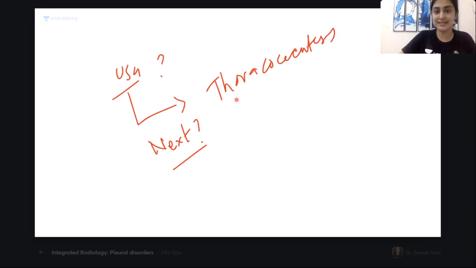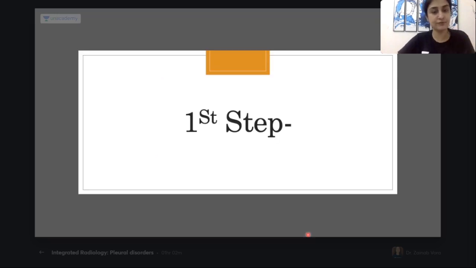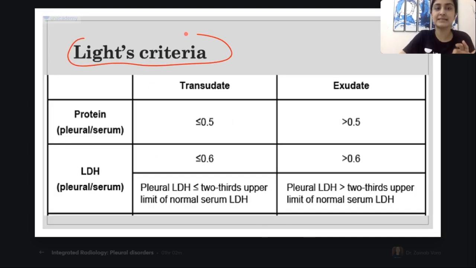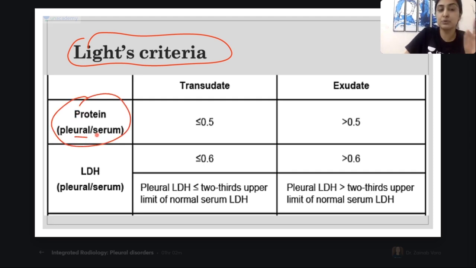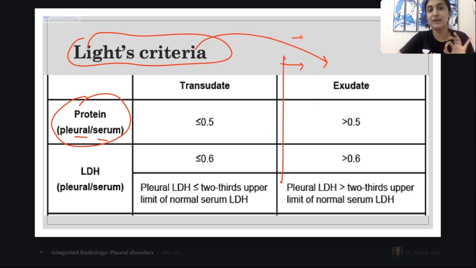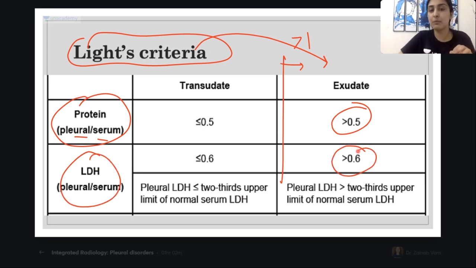A thoracocentesis, or thoracic tap, is going to tell us whether it's a transudative or an exudative effusion, and that is going to be determined by the Light's criteria. And what is the Light's criteria? Again, very, very important for all of us to know. We take the ratio of the pleural protein to the serum protein. Remember Light's criteria: if any one of these is positive, it becomes an exudative effusion. If the protein ratio is high, it becomes exudative. If the LDH ratio is more than 0.6, remember 0.5, 0.6, or 2/3 of the normal upper limit of serum.